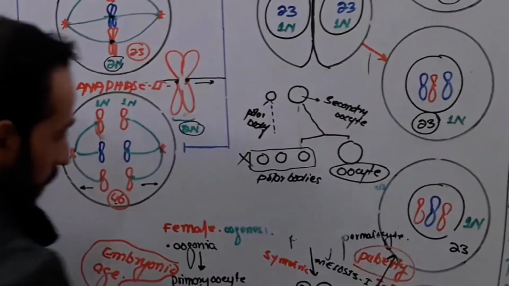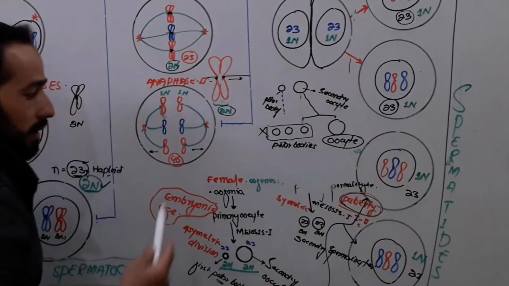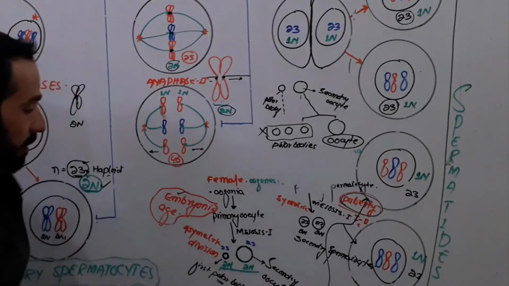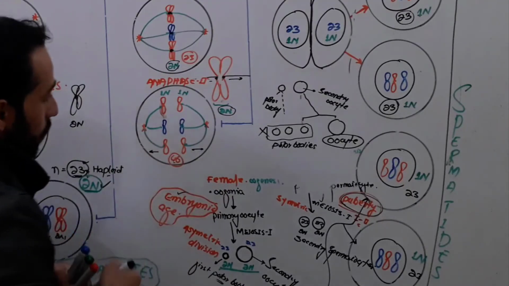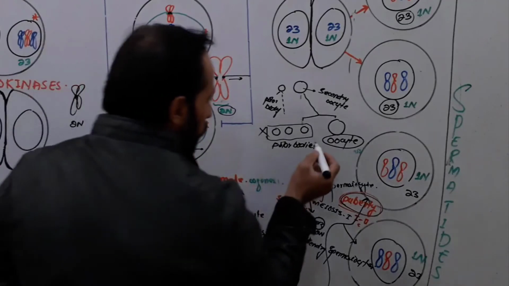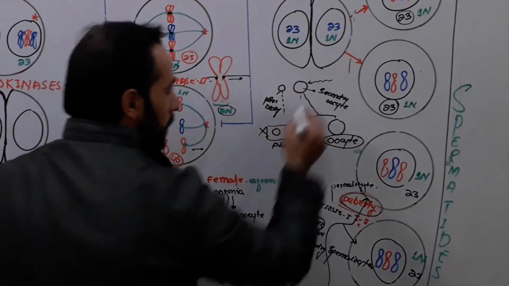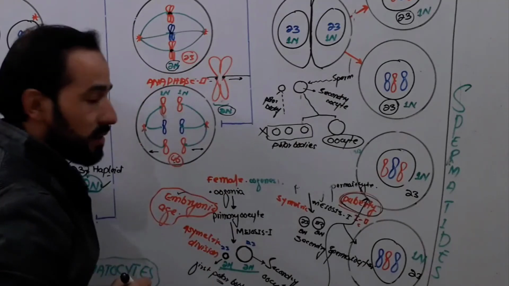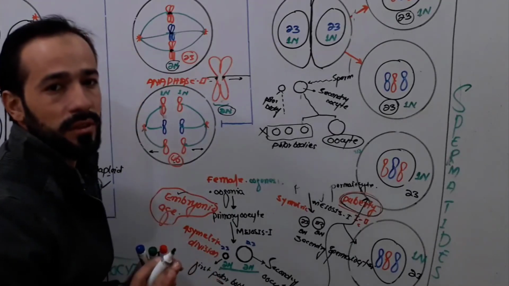Now listen carefully, friends. As I told you, meiosis first and meiosis second in case of male both occur at one age, which is called puberty. But in case of female, meiosis first completes in the embryonic stage, and when meiosis second happens, look carefully. Whenever the sperm comes and touches this secondary oocyte, suddenly it goes into meiosis second, right?